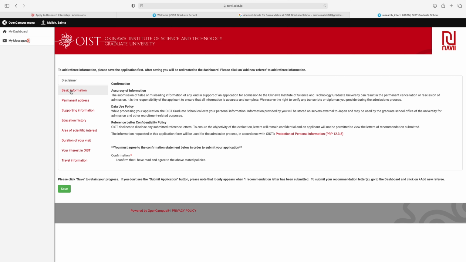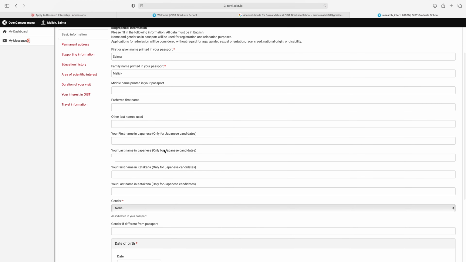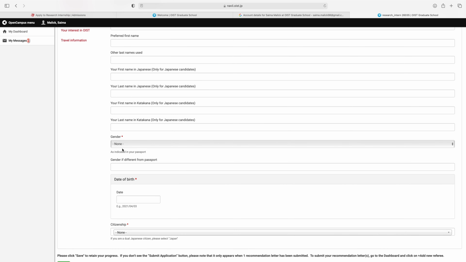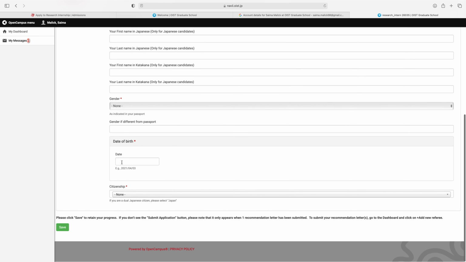So first is basic information. If you click on basic information, first here enter your name, last name, middle name, preferred first name, preferred last name, your first name in Japanese only for Japanese candidates, and your first name in katakana only for Japanese. Then select your gender, and gender if different from passport, then enter here. Enter your date of birth. From here select your citizenship and then click on save.